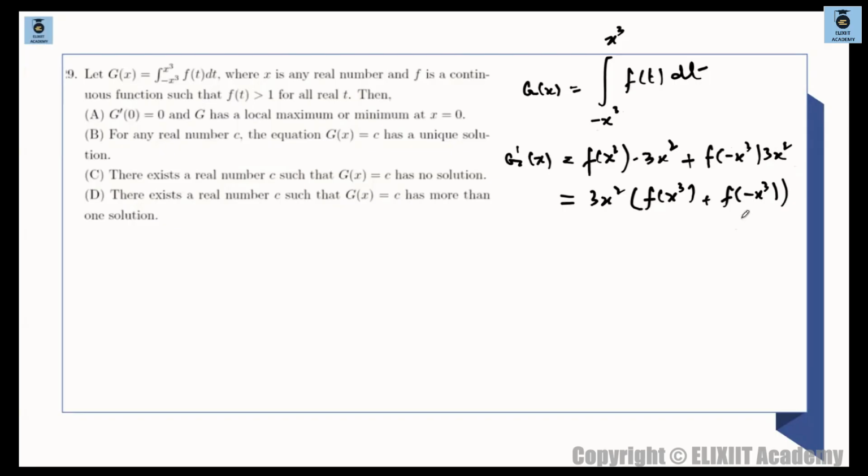So what is this saying? Now ft is always greater than 1 for all real t. So whatever the function is, your ft is always greater than 1. ठीक है? For any real value of t, ft is always positive. मतलब ये तो positive है ही. ठीक है? And 3x square is also positive, which means this entire quantity is definitely greater than or equal to 0. क्योंकि we are proving that g of x is an increasing function.